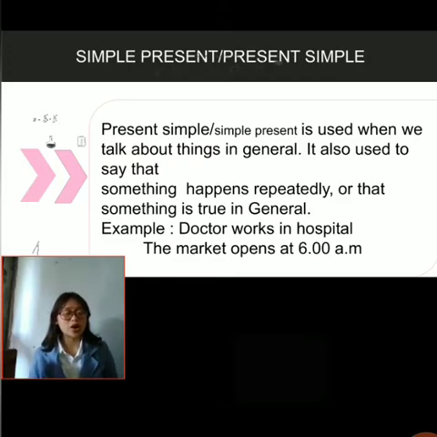Present simple, or usually called simple present, is used when we talk about things in general. It is also used to say that something happens repeatedly or something is true in general. For example, doctor works in hospital. The market opens at 6 a.m.